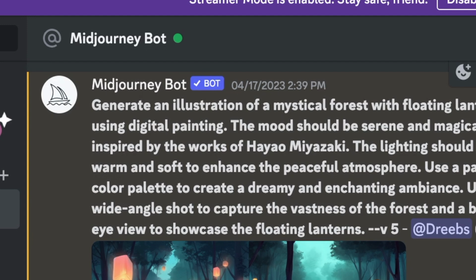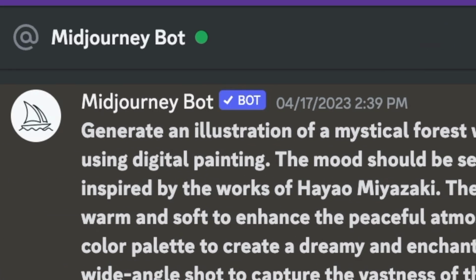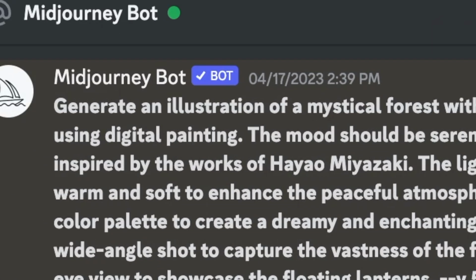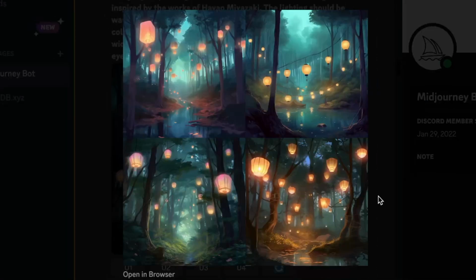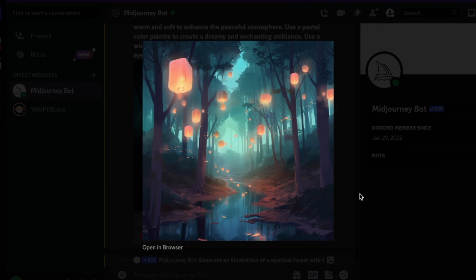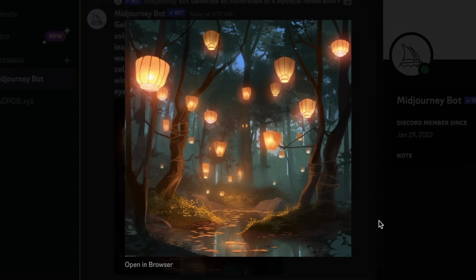So the first prompt we put in was an illustration of a mystical forest with floating lanterns using digital painting. The mood should be serene and magical, inspired by the works of Hayao Miyazaki. And it's created a pretty interesting concept piece here. Let's upscale a couple of these. Wow, so it did a brilliant job with the animation style and making it look magical and serene like it would in a Miyazaki film.